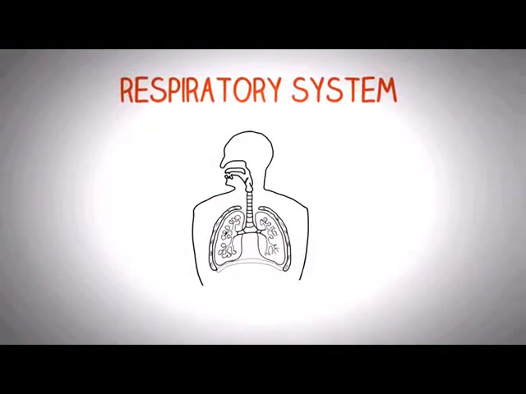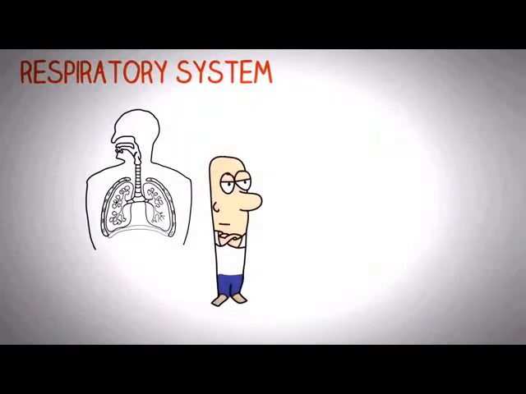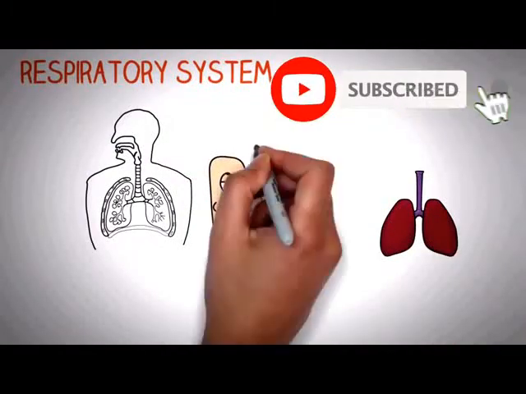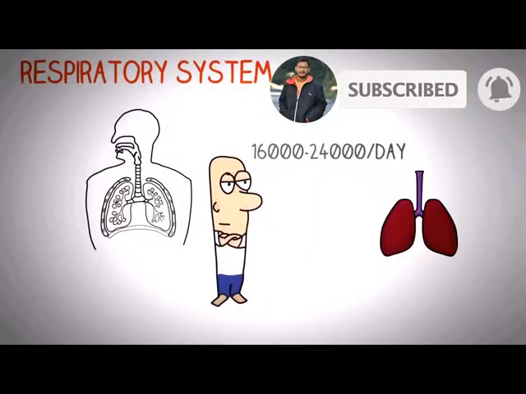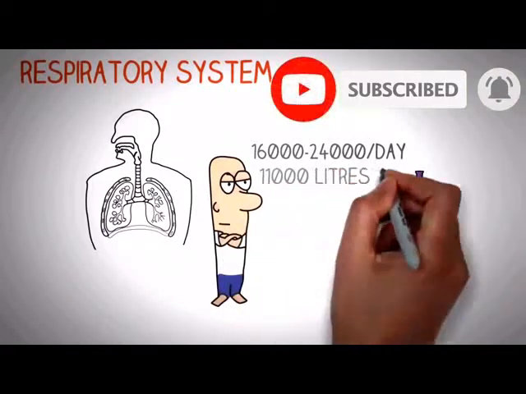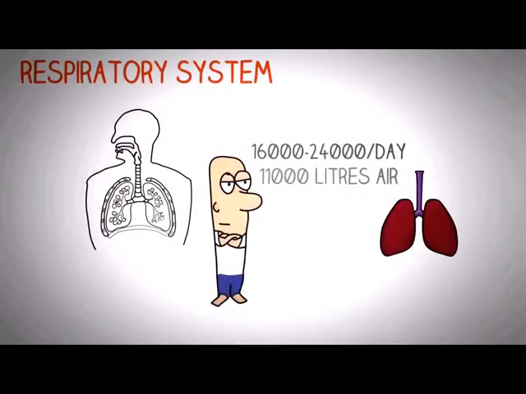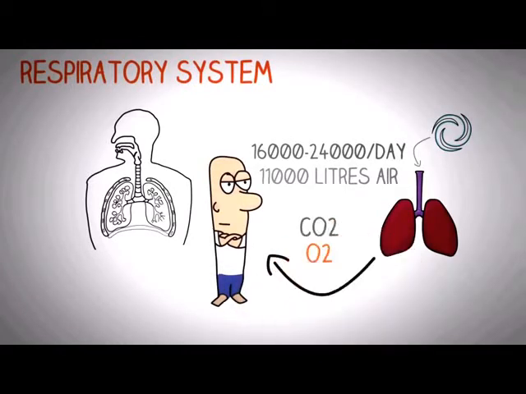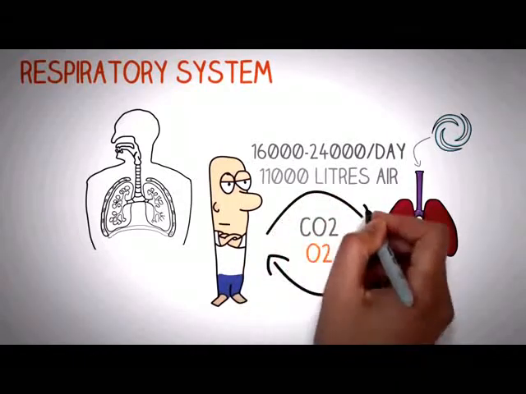The human respiratory system is one of the most vital organ systems of the body. We breathe about 16,000 to 24,000 times per day, which exchanges about 11,000 liters of air with the atmosphere. In this process, the oxygen of the atmospheric air is delivered to the human body, which is then utilized by all the tissues, and the carbon dioxide which is produced by the human body is exported to the lungs and then exchanged with the atmospheric air.